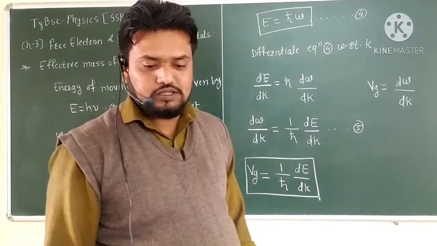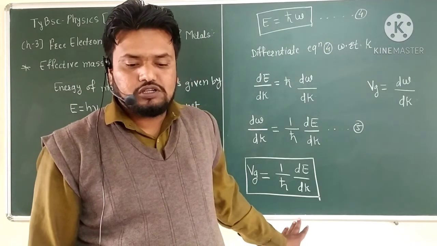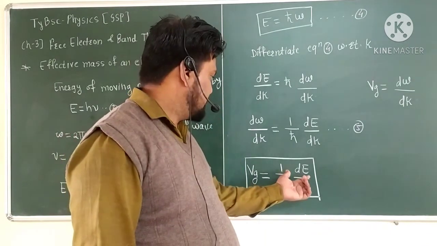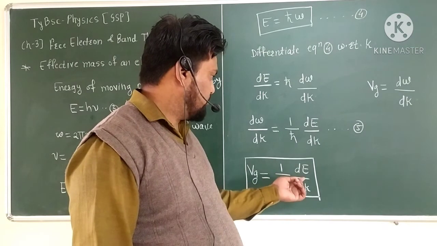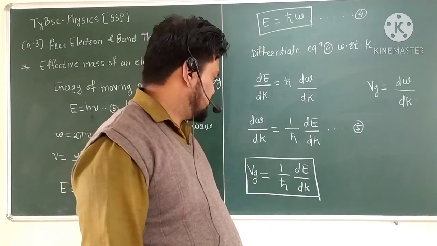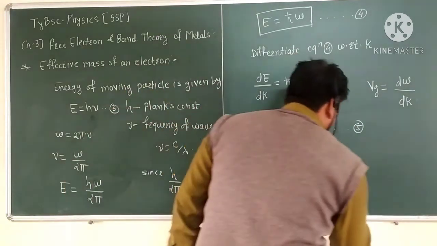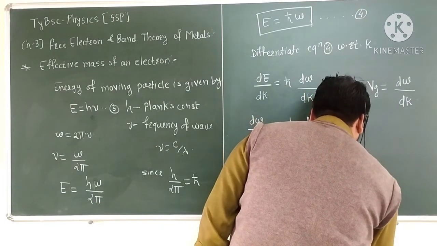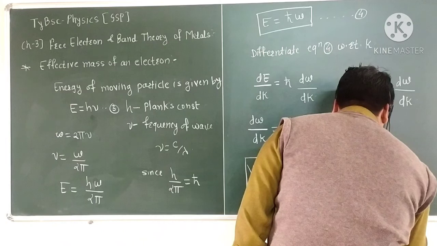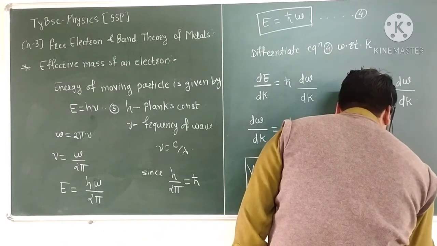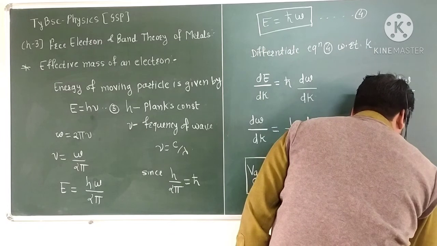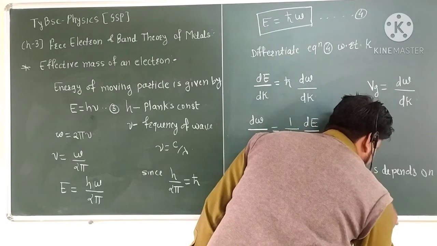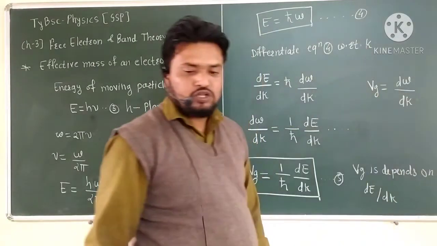From this above equation it is clear that Vg depends upon the differentiation of energy with respect to the propagation vector. So this is equation number 5, and we understand that the group velocity Vg depends on dE by dk.